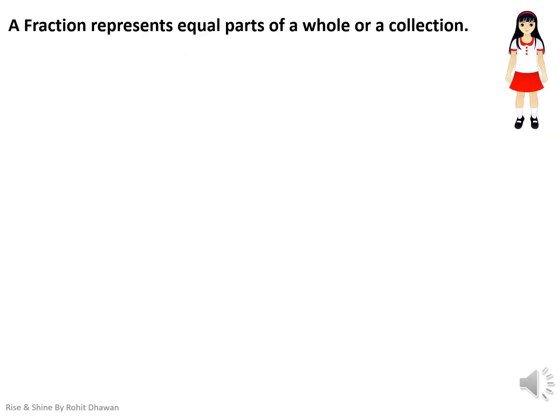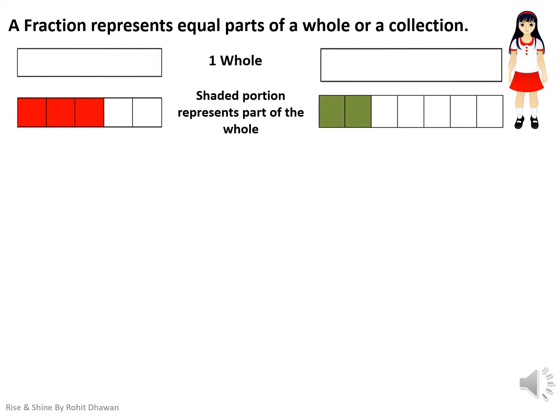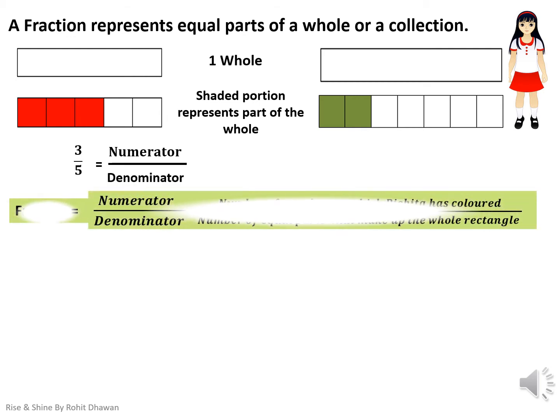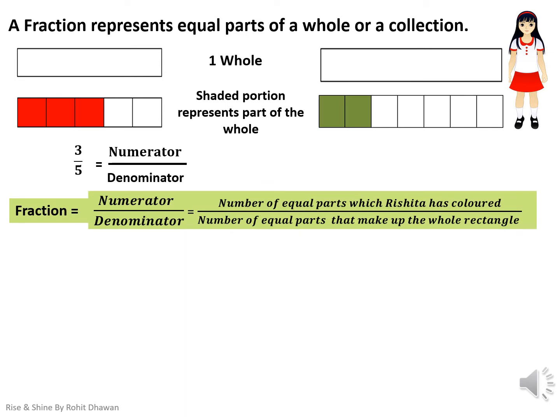A fraction represents equal parts of a whole or a collection. Here, the rectangle represents the whole and the shaded portion represents the parts of the whole. Now please refer to our first rectangle. In fractions, it is represented as 3 by 5. Students, can you tell me which one out of this is the numerator and which one is the denominator? Yes, you are right. Here 3 is the numerator, which represents the number of equal parts which Rishita has colored, the shaded region. And 5 represents the denominator, which represents the number of equal parts that make up the whole rectangle.